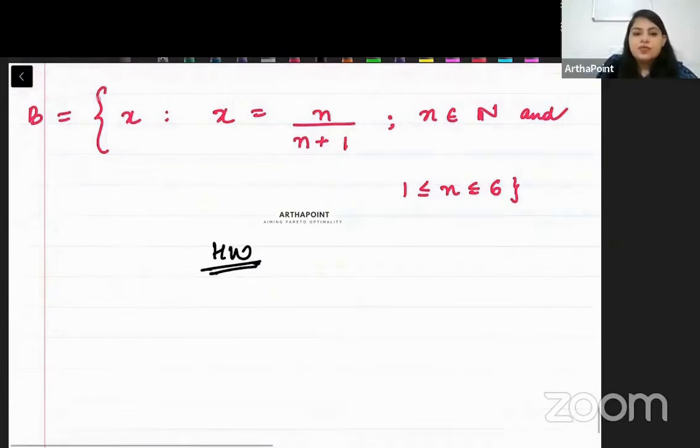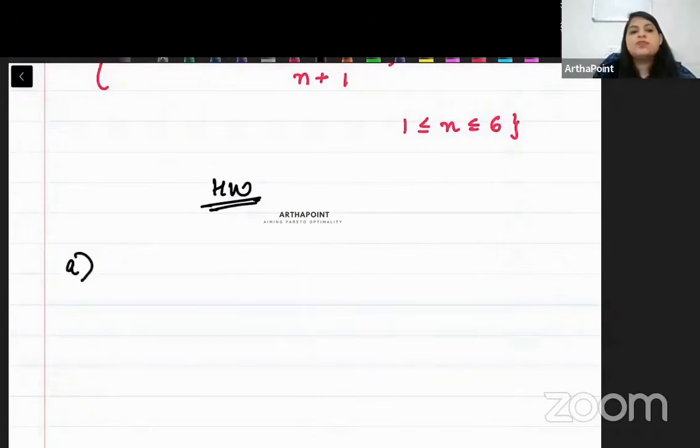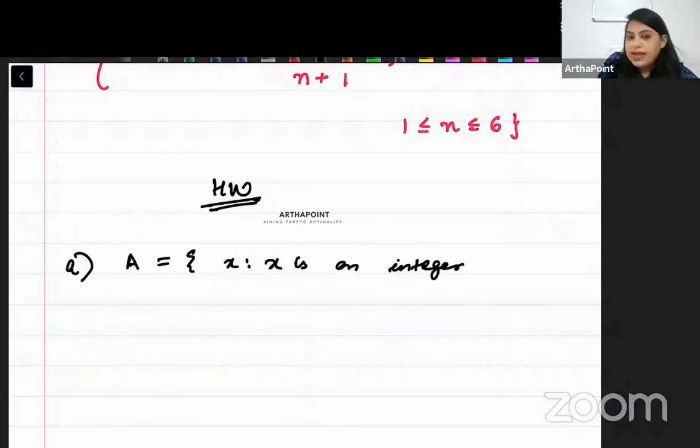Okay? So, please write the following in the roster format. Right? So first, A is such that x is such that x is an integer and x is between -3 to 7.